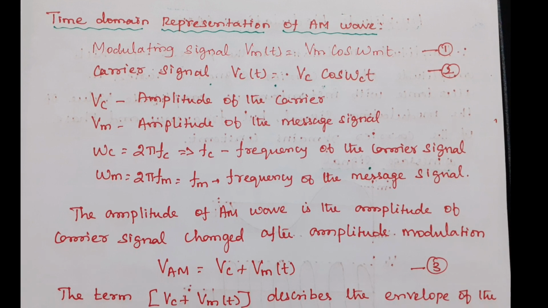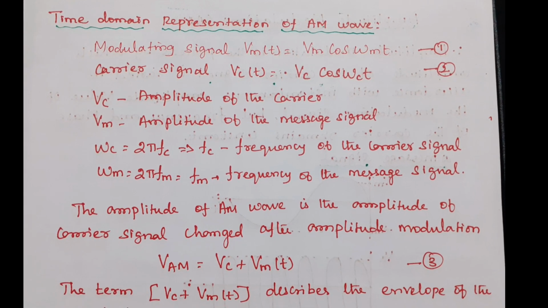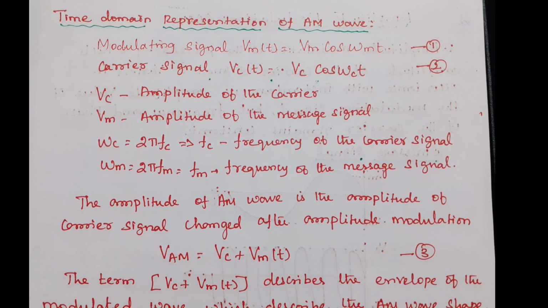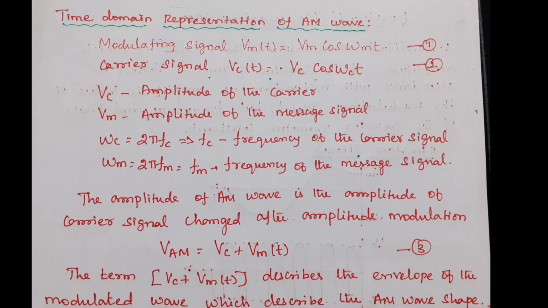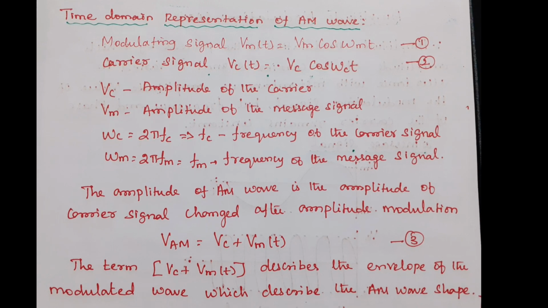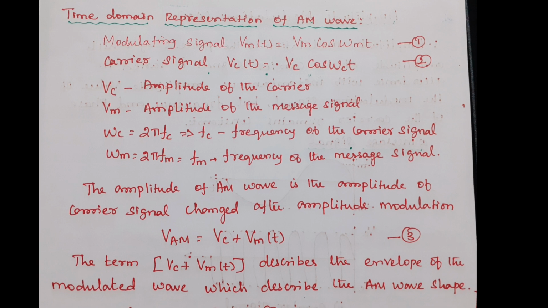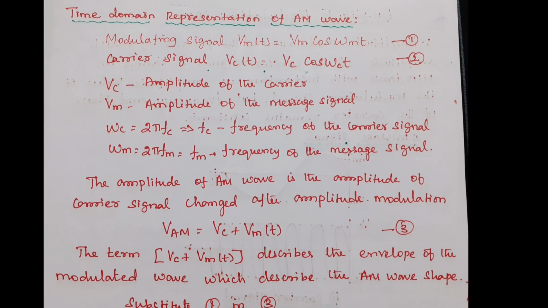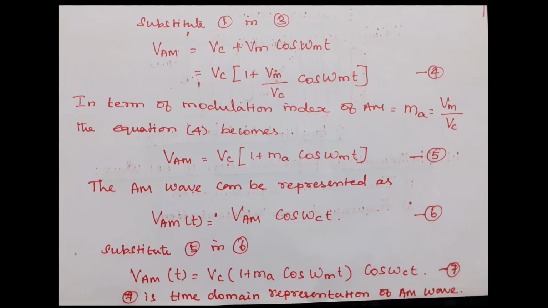In the time domain representation, the amplitude of the carrier signal is changed after amplitude modulation. Here VAM is the amplitude of the amplitude modulated signal, that is Vc plus Vm of t. The term Vc plus Vm of t describes the envelope of the modulated wave, which describes the AM wave shape. Now substitute equation 1 in equation 3, we get the amplitude of the modulated signal VAM equal to Vc plus Vm cos omega mt.